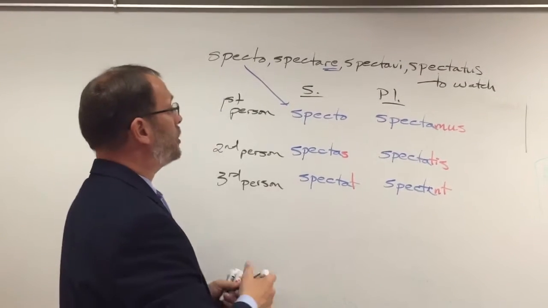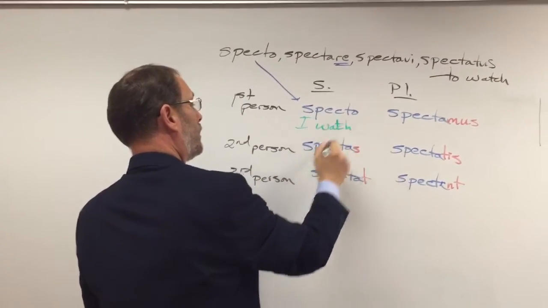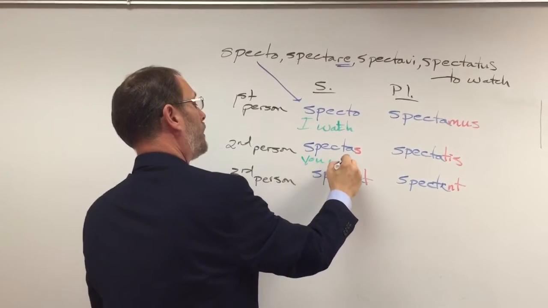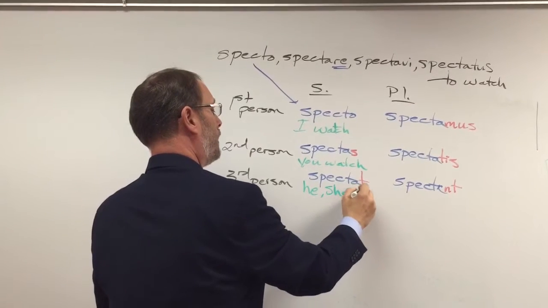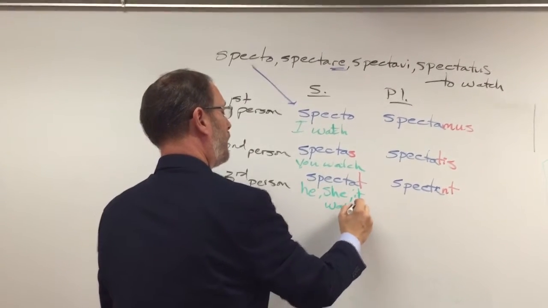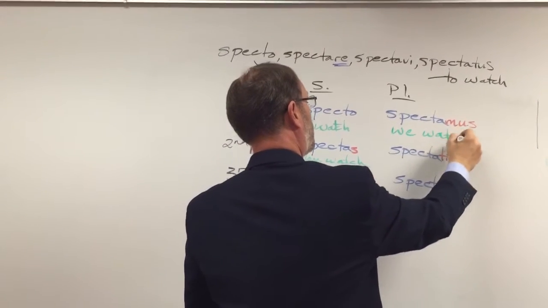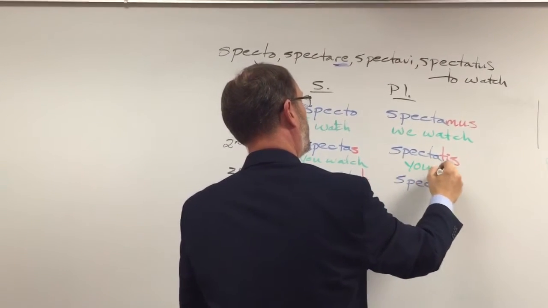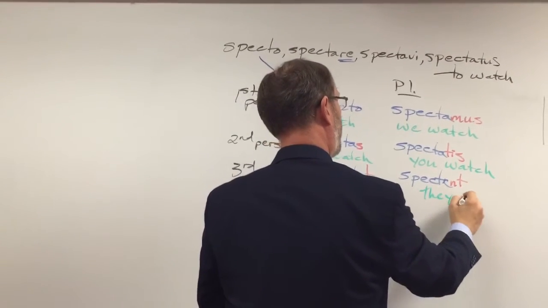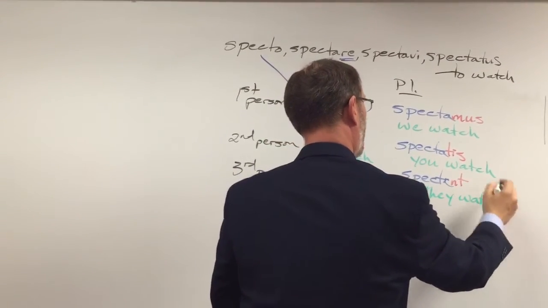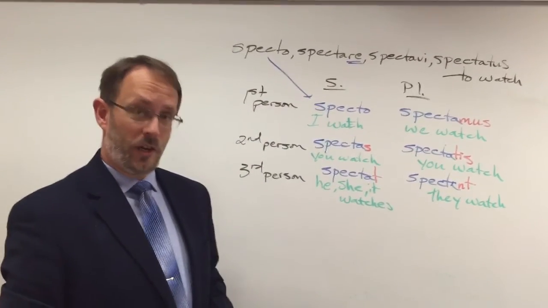And for the English, we should have gotten I watch, you watch, he, she, it watches. We watch. You watch. They watch. And that takes us through present tense of first conjugation verbs.